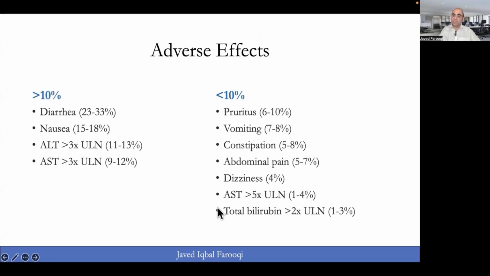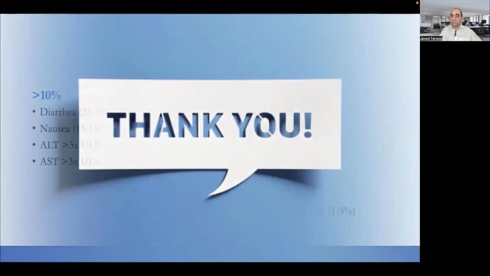But remember that these are mostly in the initial months or weeks of resmetirom therapy, and as the therapy continues, these side effects fade away. And the least common one is again the ALT more than 5 times normal.